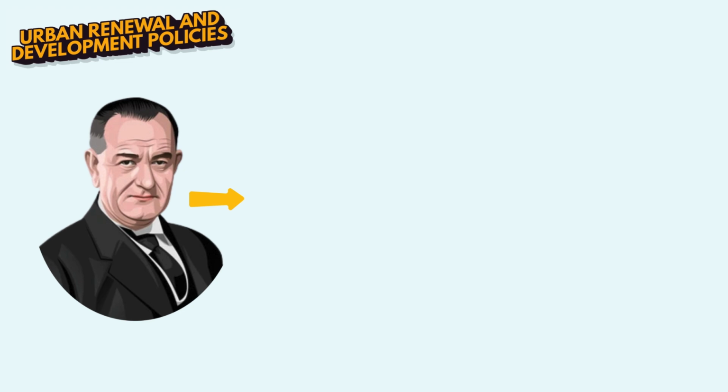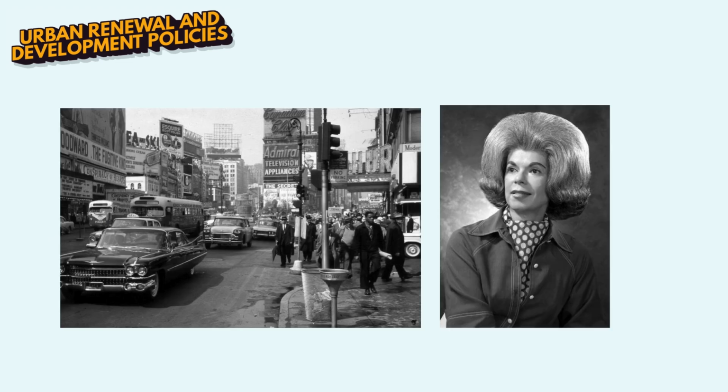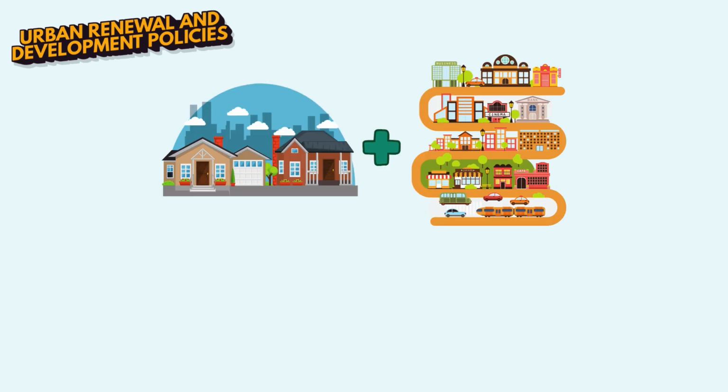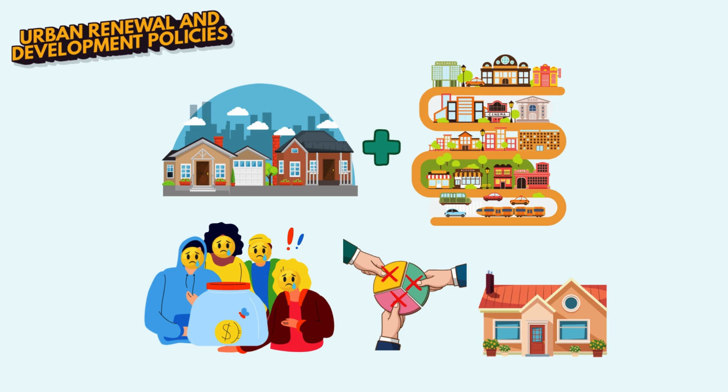President Johnson's commitments to eliminate poverty and enhance urban living led to urban renewal in the 1960s. New public housing and new infrastructure was built, but lower-income citizens could not compete for properties that had increased in value.